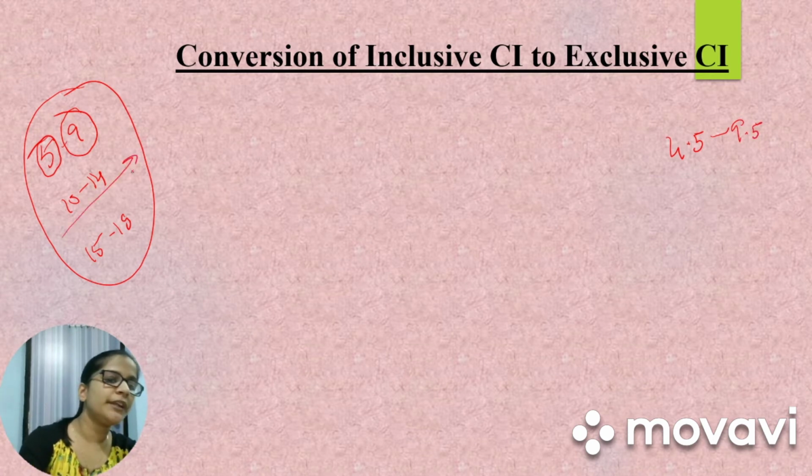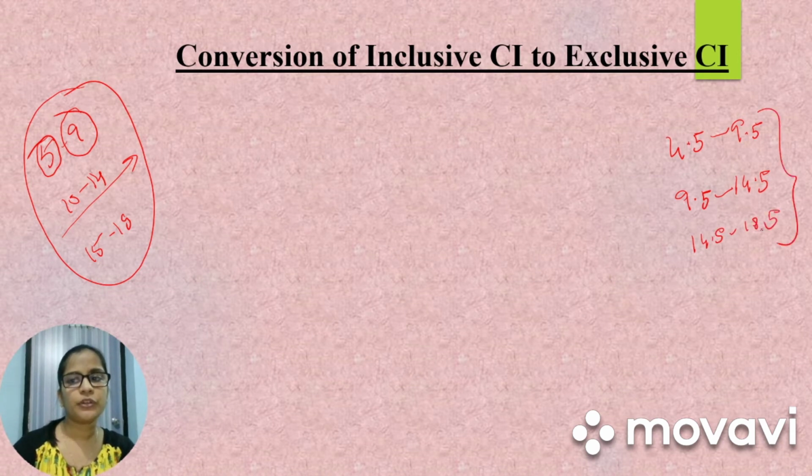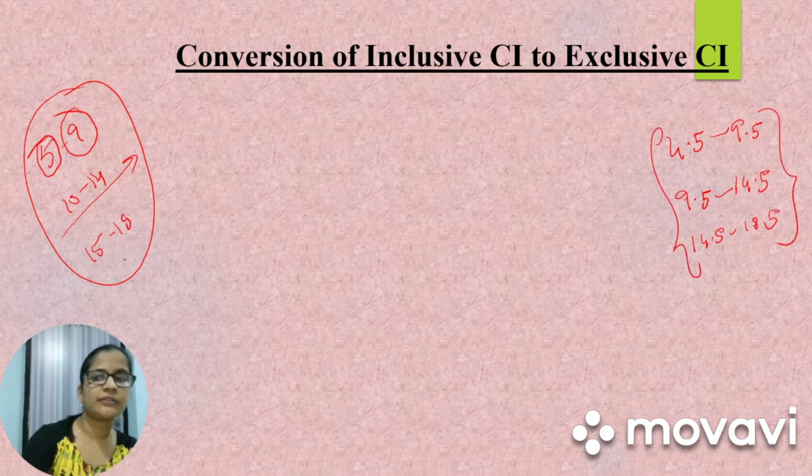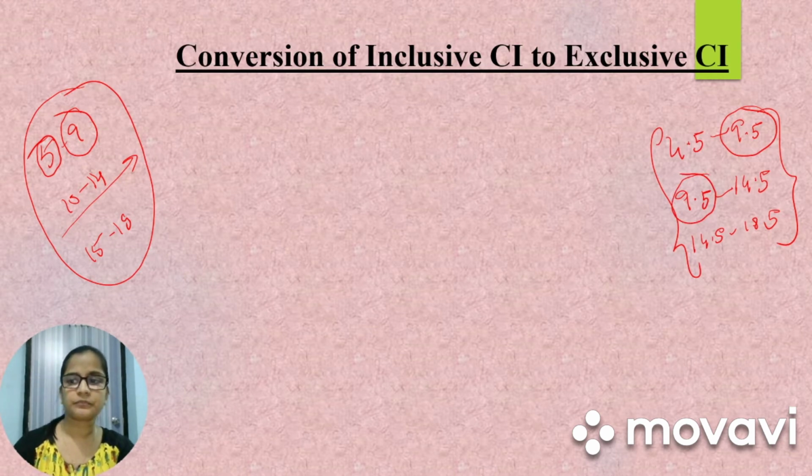Next, for 10 if I deduct 0.5, I'll get 9.5. For 14 if I add 0.5, I get 14.5. So 14.5 to 18.5. Can you see that our inclusive class interval is converted into exclusive class interval? Yes. Here the upper limit is same as the lower limit of the next class interval.